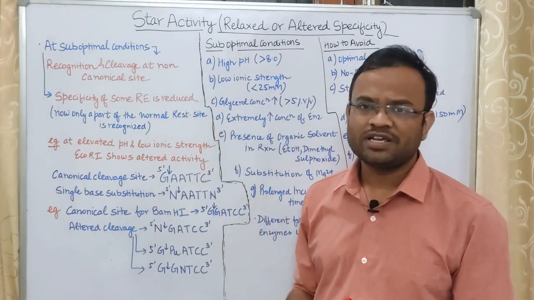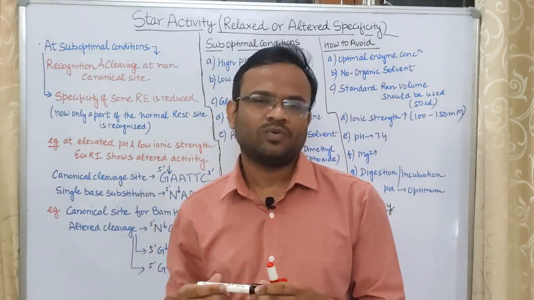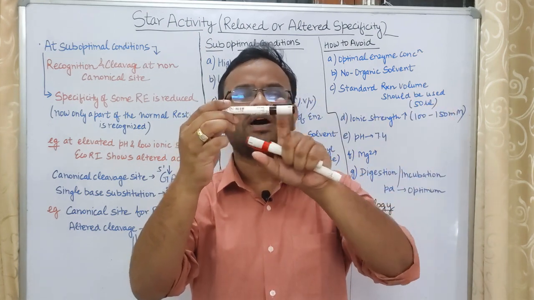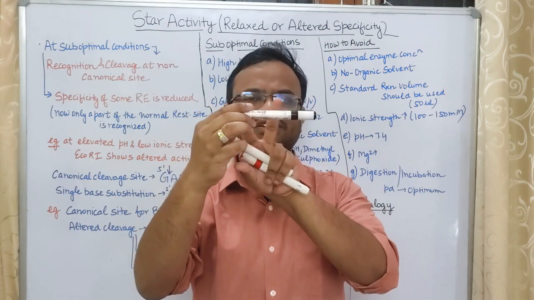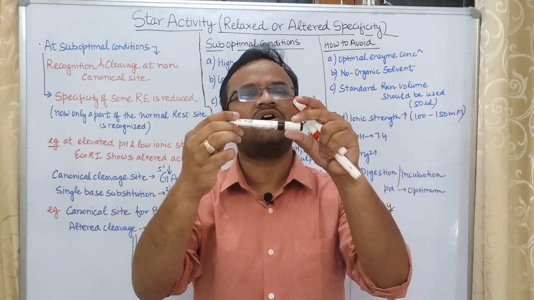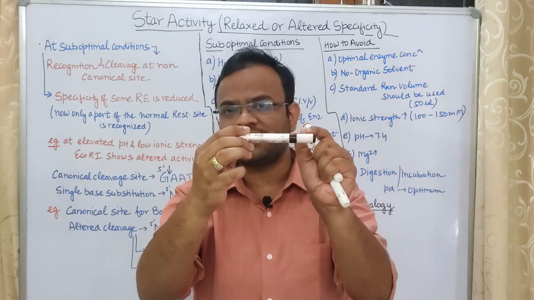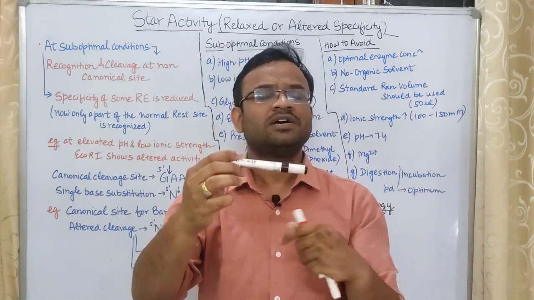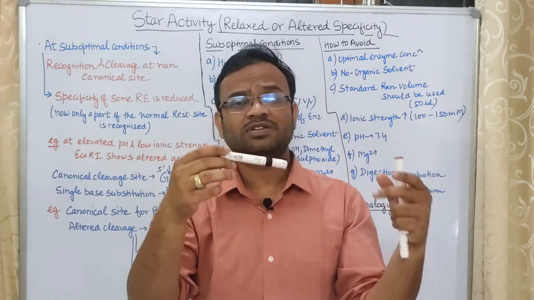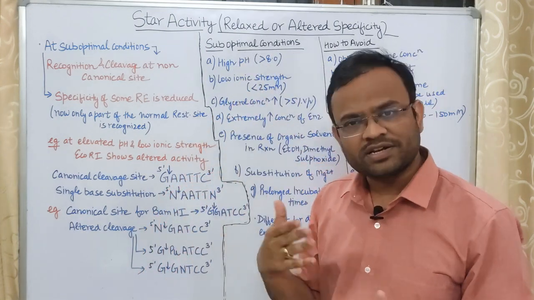Now, what is star activity? Star activity states that the specificity becomes relaxed. What do I mean when I say that? The restriction enzyme will not be able to identify the complete restriction site, and it might make some altered cutting. That means it will not be able to make the exact cut like it used to do previously, but because of this altered condition, there will be some modification in the cutting of the restriction site by the restriction enzyme.